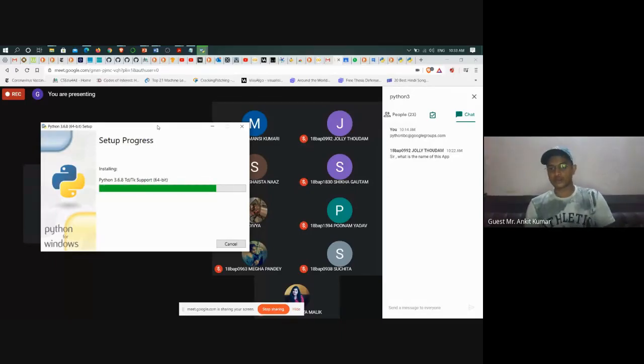So if you are going to work with Google Colab, then you do not have to install anything. You just have to open your cell phone browser, log into your Gmail account, and then go ahead with Google Colab. I'm going to show you in a minute how to use Google Colab also. While this one is just about to install, let's let it get installed first.